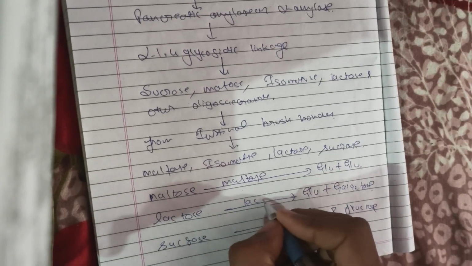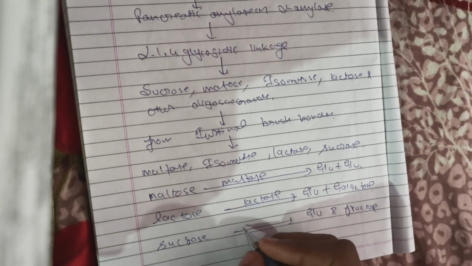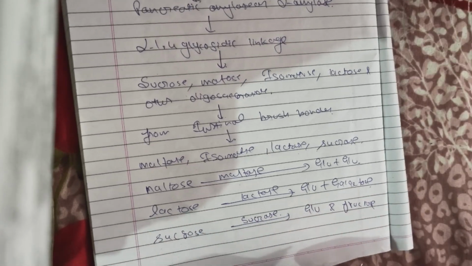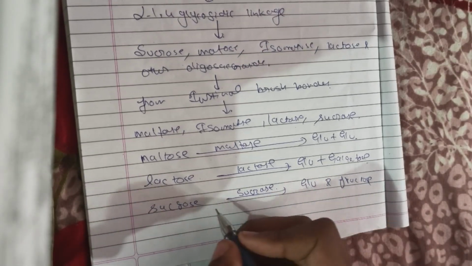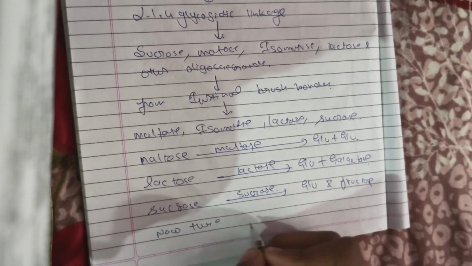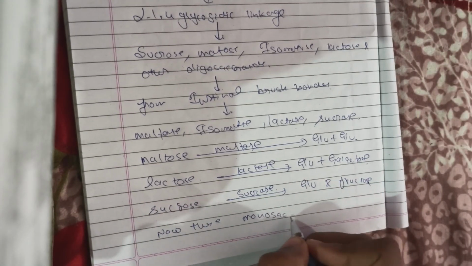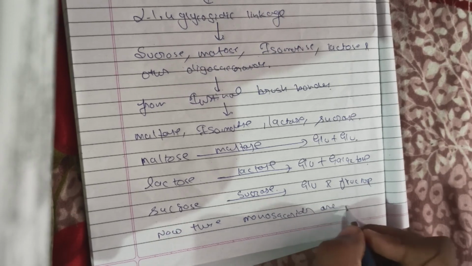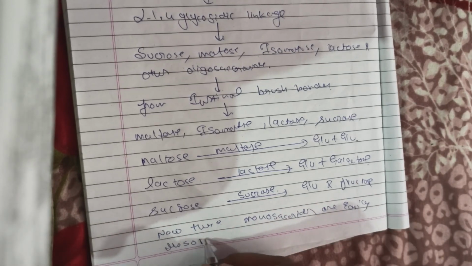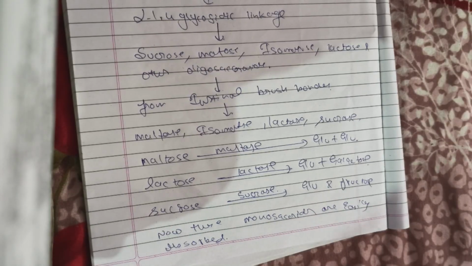For lactose it will be lactase. For sucrose it will be sucrase, and it leads to the generation of these monosaccharides. Now these monosaccharides are easily absorbed. So this is all about the digestion of the carbohydrate.